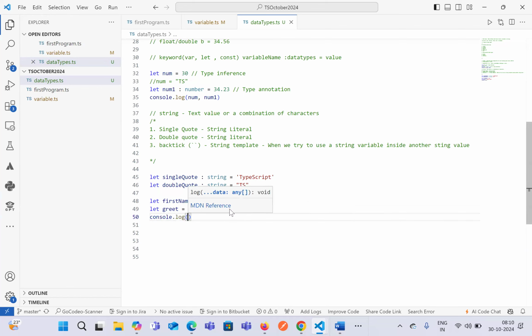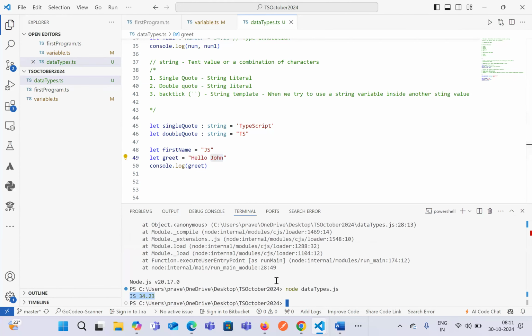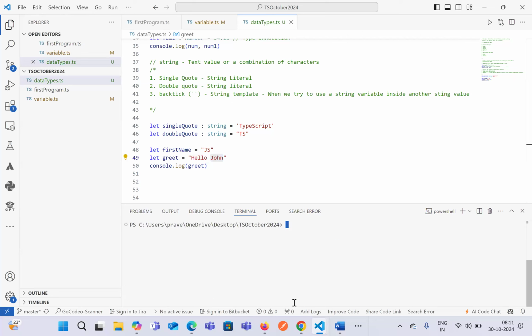console.log, and then we'll say greet. So what happened over here is, though we have a first name that we have declared JS, whatever we have entered inside this greet as a variable will just display the similar value. So how do we run it? tsx data types dot ts. So now if you see over here, it is displaying hello John. But what is our main goal is to use first name. Whatever the first name that you define, based on that, it has to declare the value.